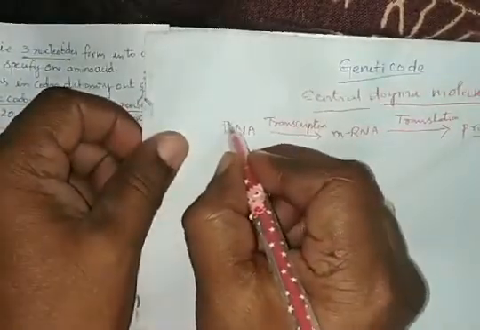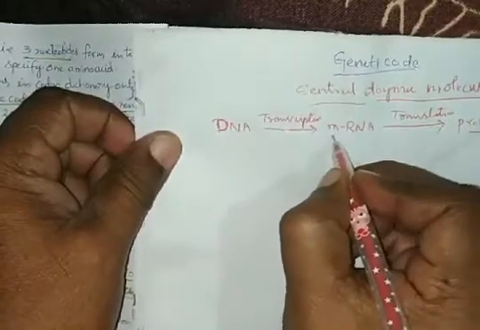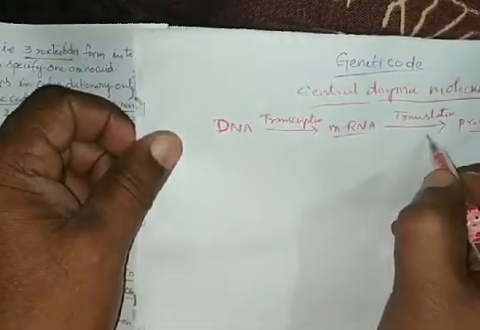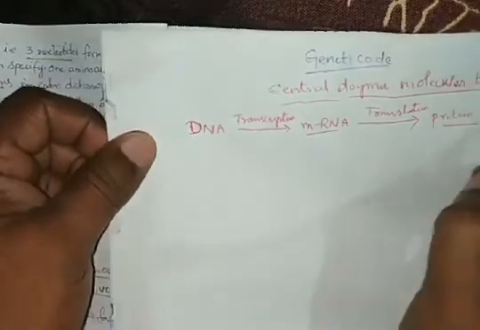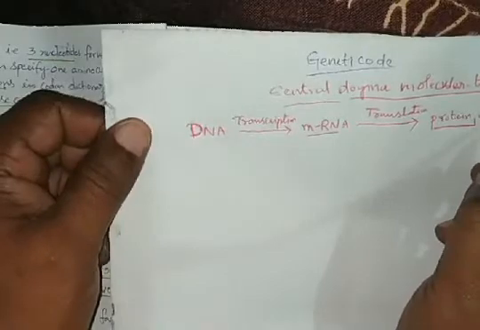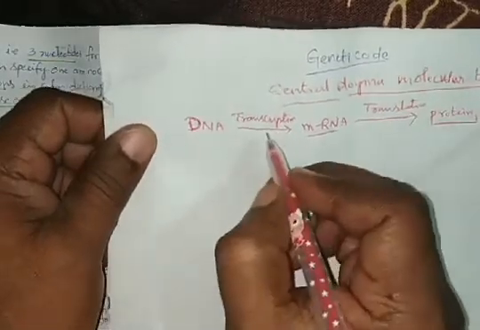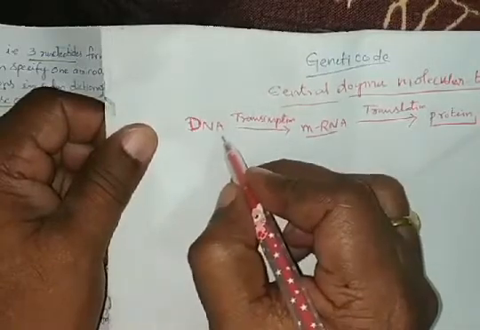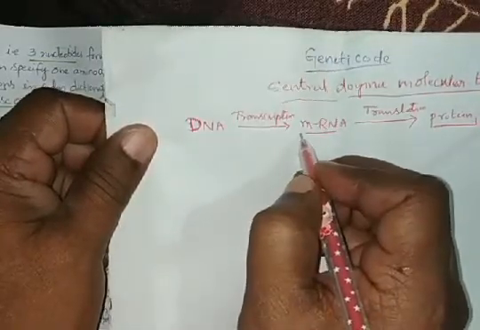So ultimately, the information present in the DNA can transfer to the mRNA. The mRNA codon can be translated to form the polypeptide amino acid chain, called a protein. Already we discussed the transcription, how the DNA information is passed to the mRNA.